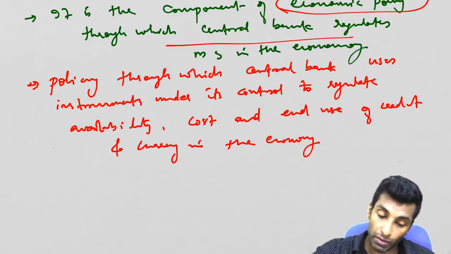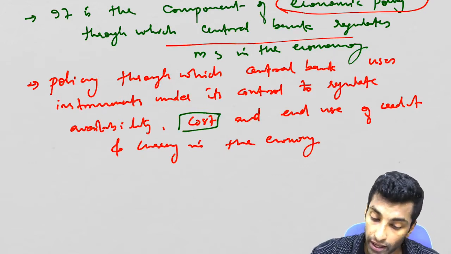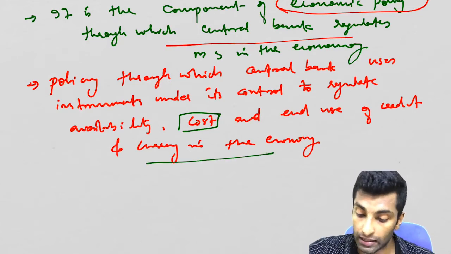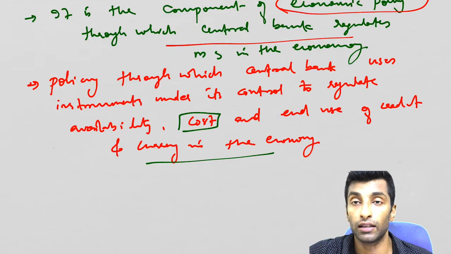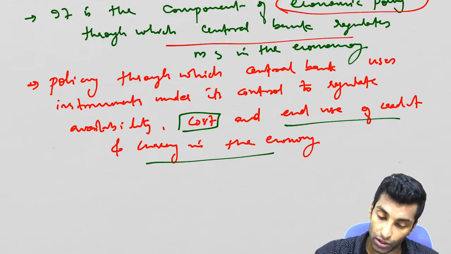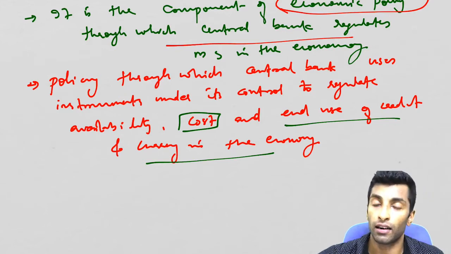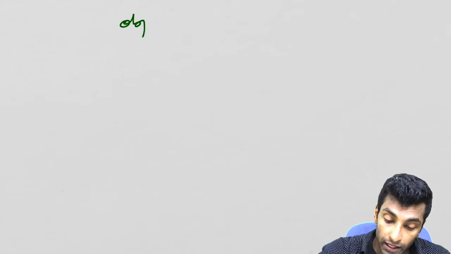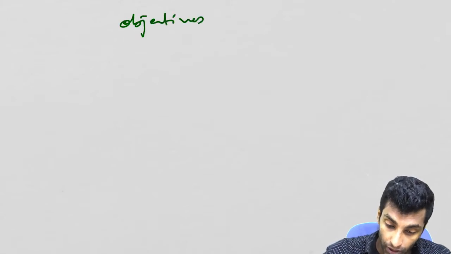Okay, so what do you mean by this cost? How to regulate cost? Increasing and decreasing the interest rate is actually the cost. Currency in an economy, if you need to get money, there is a cost for money. What is that cost? It is the interest. So cost and end use of credit, that is the final purpose, the final use. Now let's quickly look into the objectives of monetary policy.